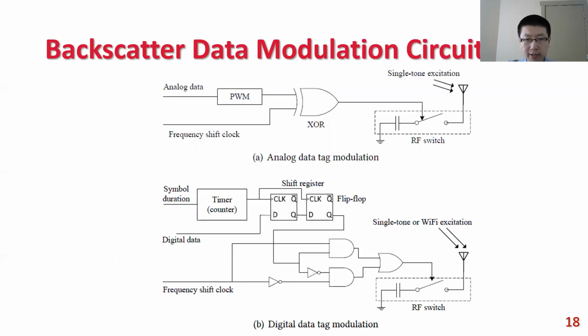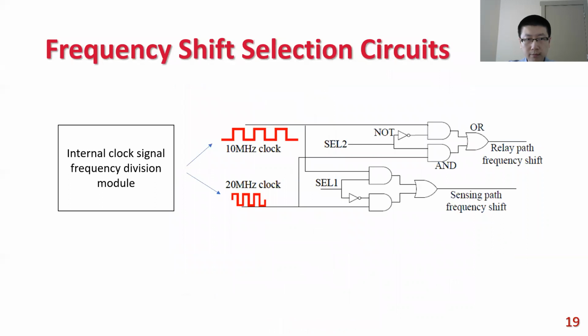For digital data modulation, we use a counter block and D-type flip-flops to generate a symbol duration. When using Wi-Fi excitation, we use an external power detector to synchronize to the beginning of Wi-Fi excitation packets. We use the FPGA's internal clock and frequency division circuit to generate 10 MHz and 20 MHz signals. Then we use a multiplexer to select between the two signals for different frequency shifts.